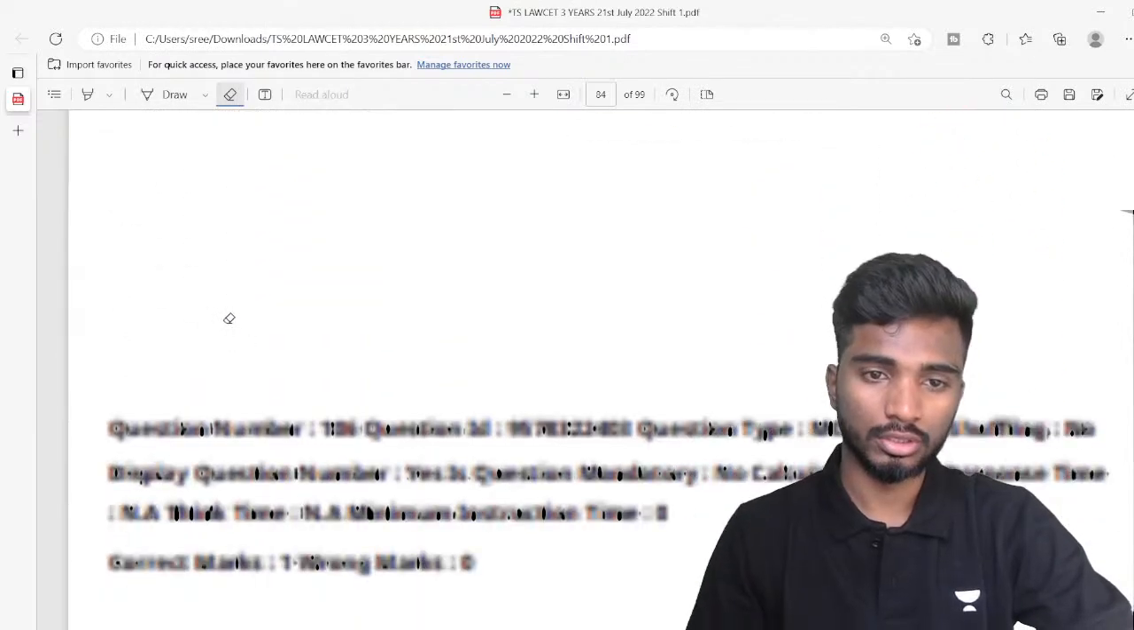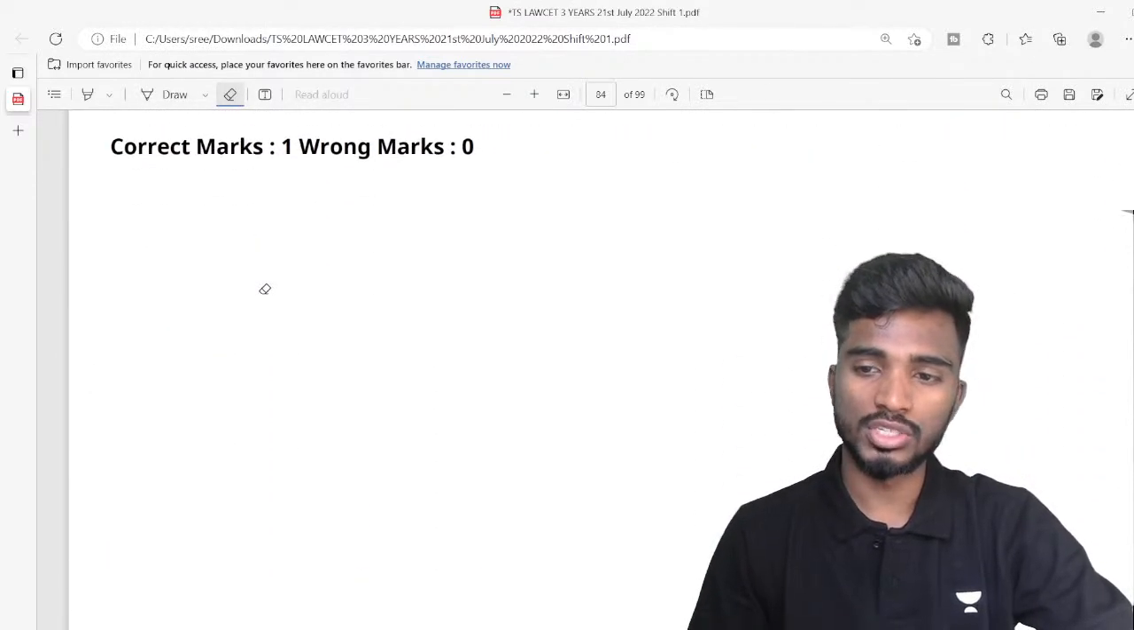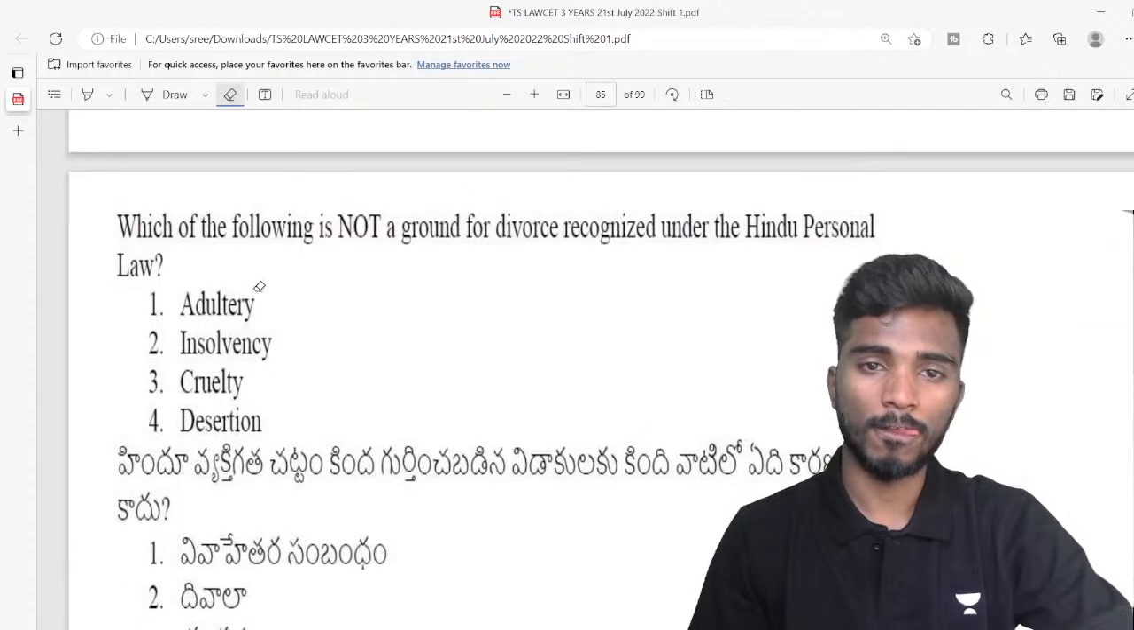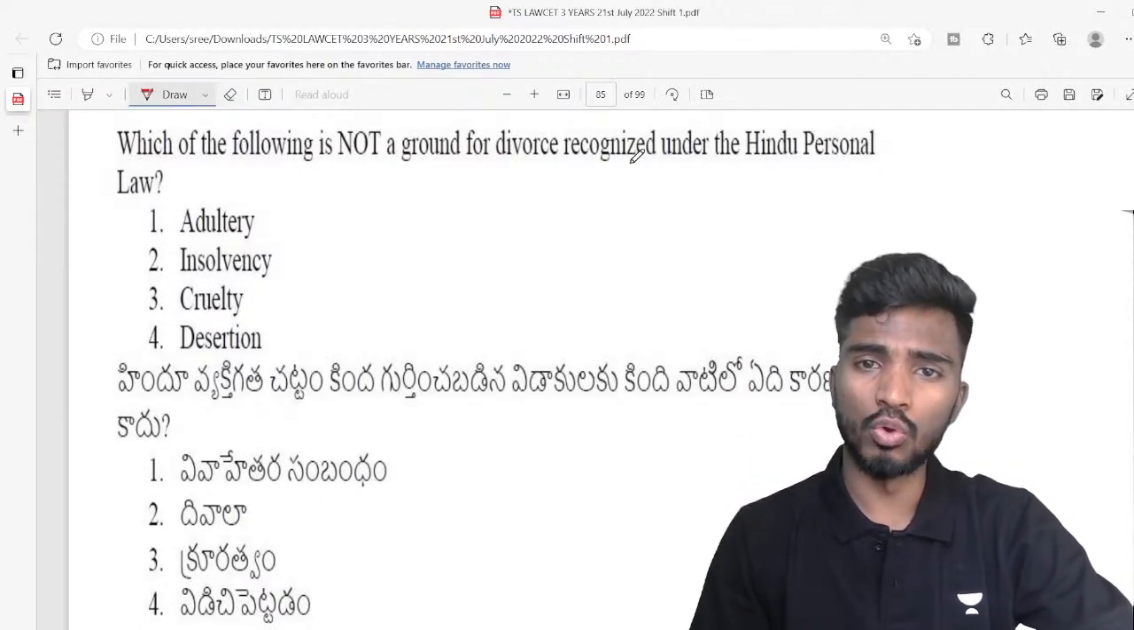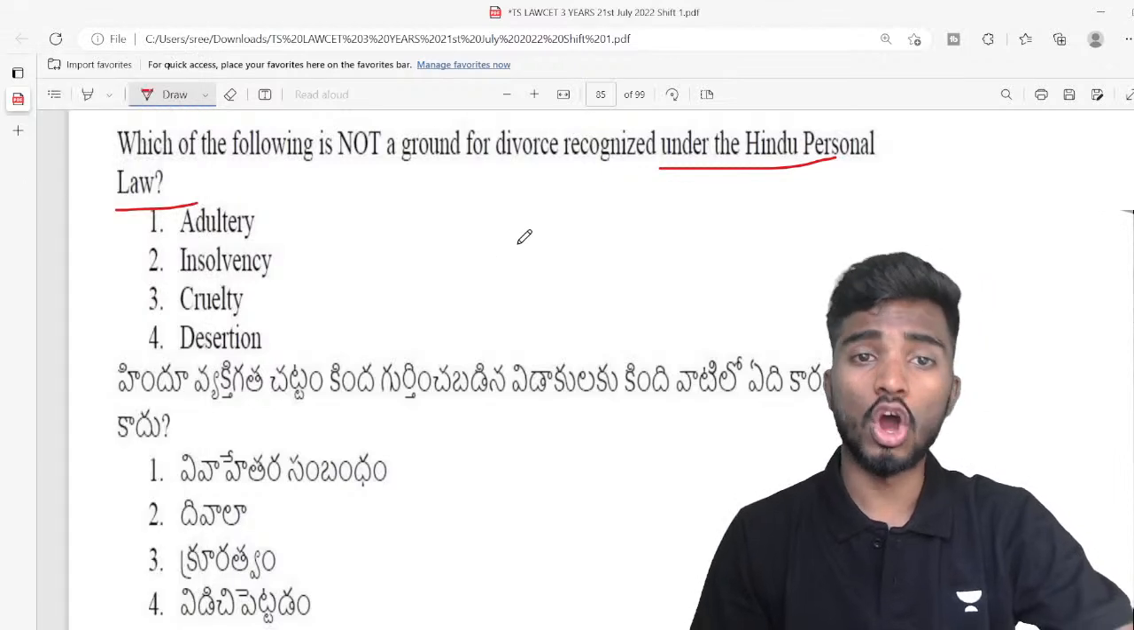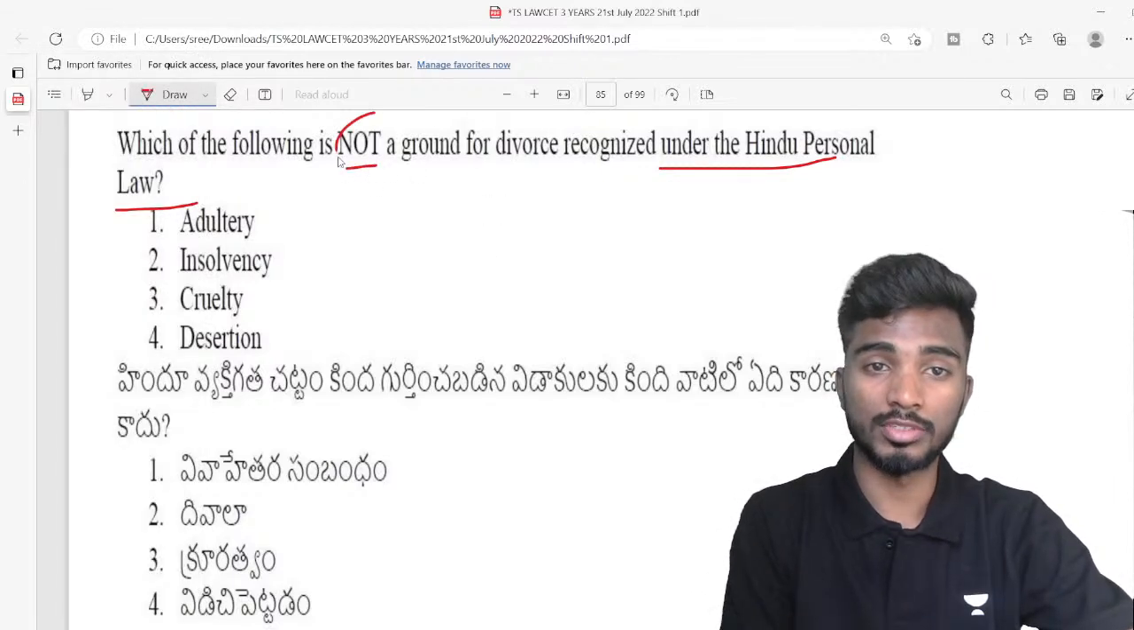Next, 106. Which of the following is not a ground for divorce recognized under the Hindu personal law? Which of the following is not a ground?